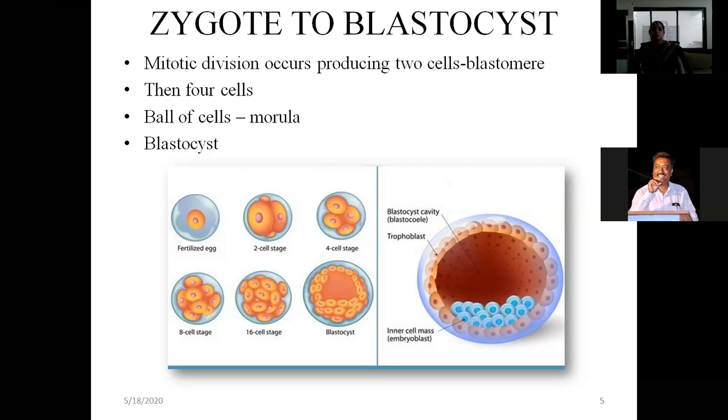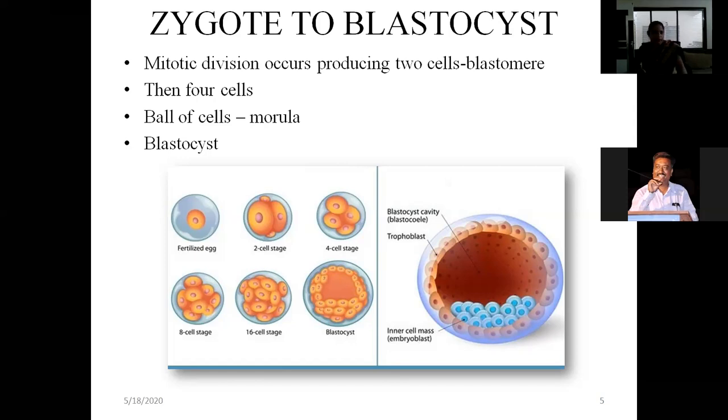This ball of cells is called a morula. It looks like a mulberry, a fruit, and this mulberry-like structure called the morula enters inside the uterine cavity on the 4th day of fertilization.